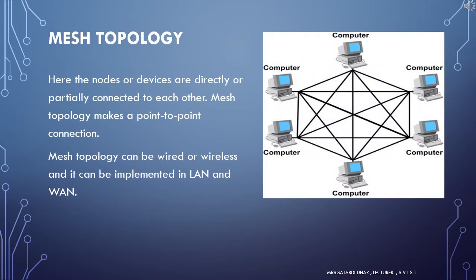The next topology is mesh topology. The mesh topology has a unique network design in which each computer on the network connects to every other. It develops a P2P, that is point-to-point connection between all the devices of the network. It offers a high level of redundancy, so even if one network cable fails, data still has an alternative path to reach its destination. Mesh topology can be wired or wireless, and it can be implemented in LAN and WAN.